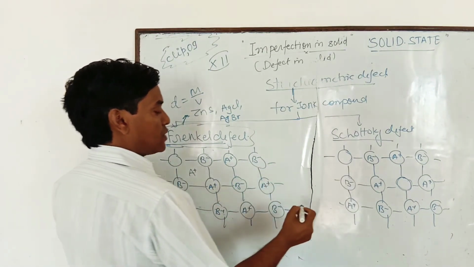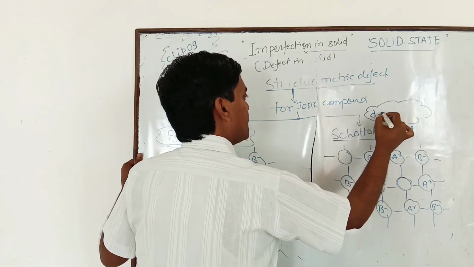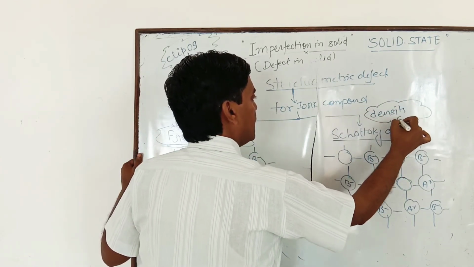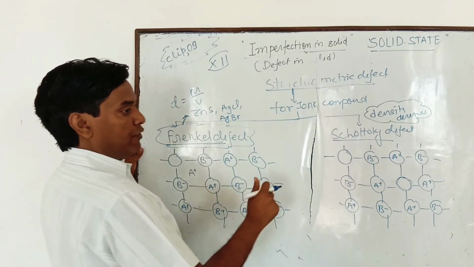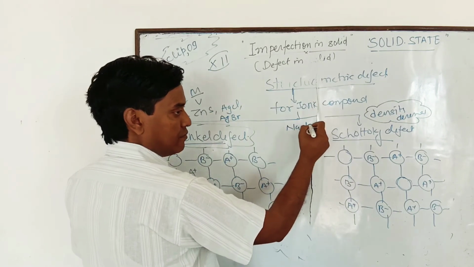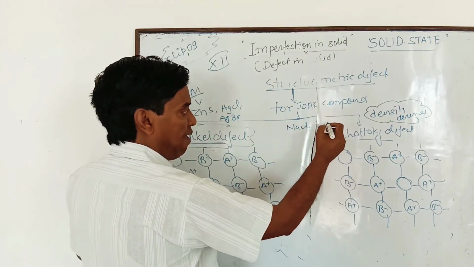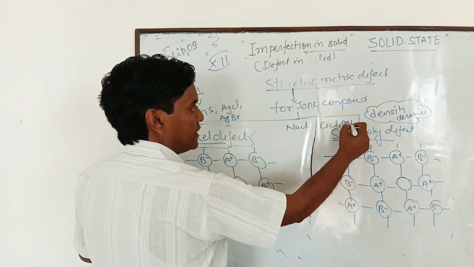It means in a Schottky defect, density decreases. Clear? And such type of defect generally lies in alkali halides: NaCl, KCl, CsCl and AgBr etc.